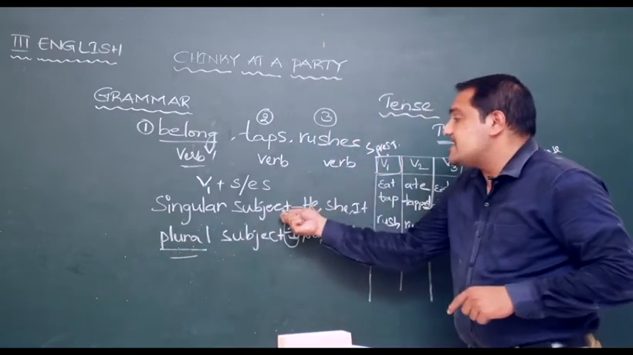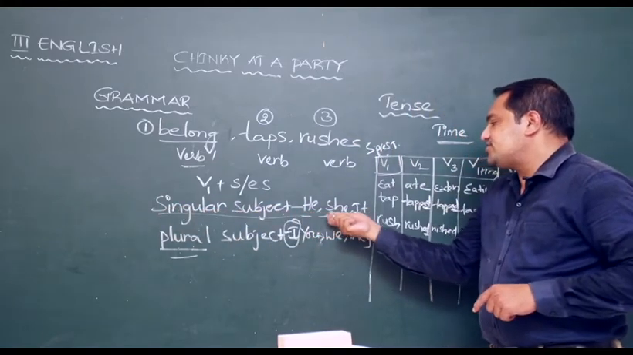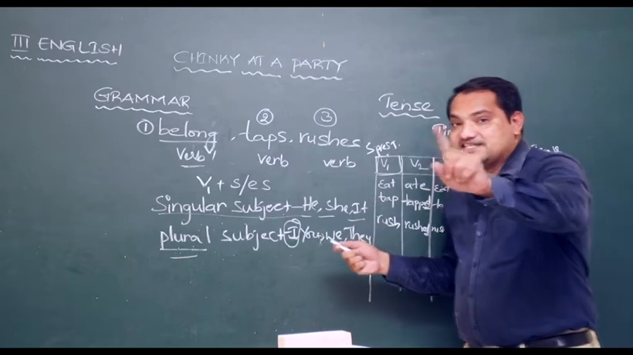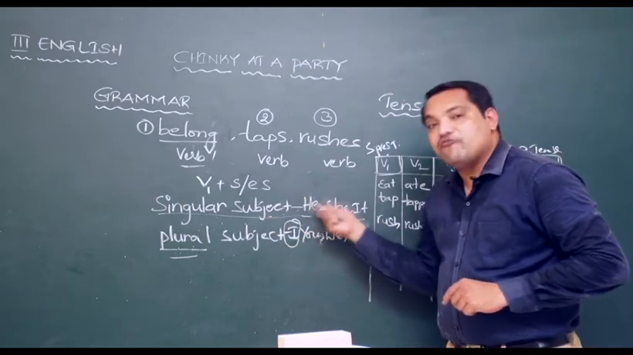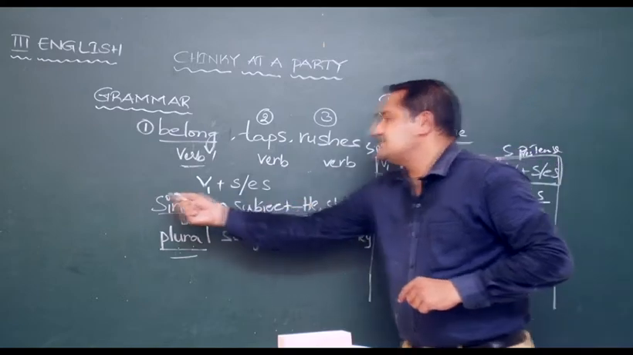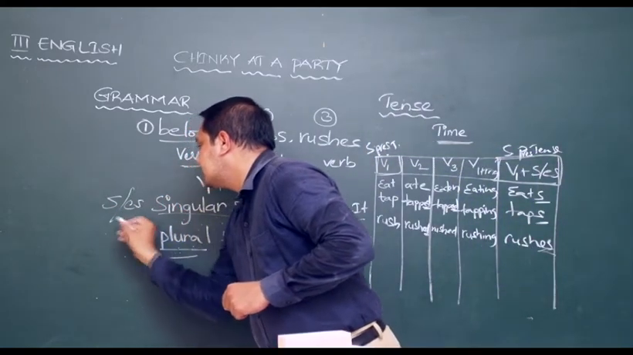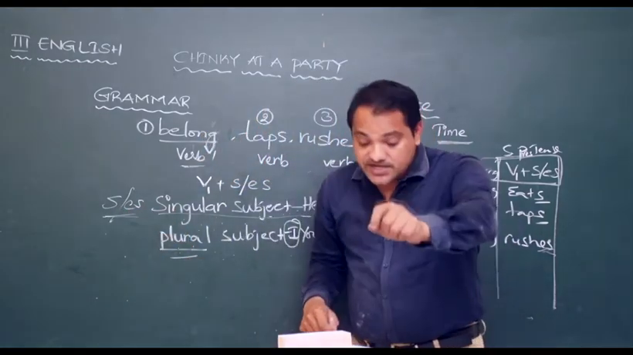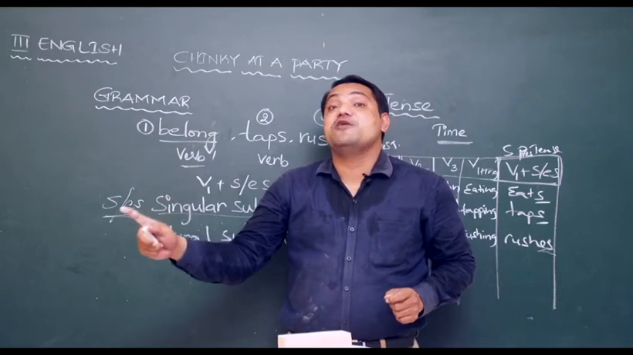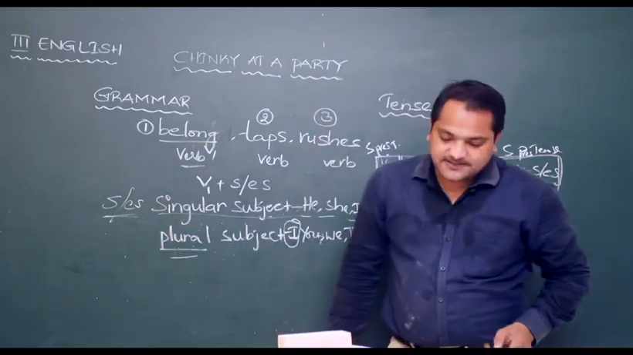When do we add S? When we have a singular subject. That is he, she, it or one person's name. Shahid, Farha's mother. When we have one person, we use S or ES. Right? So my parents drink tea every morning. Habitual action. Simple present tense.